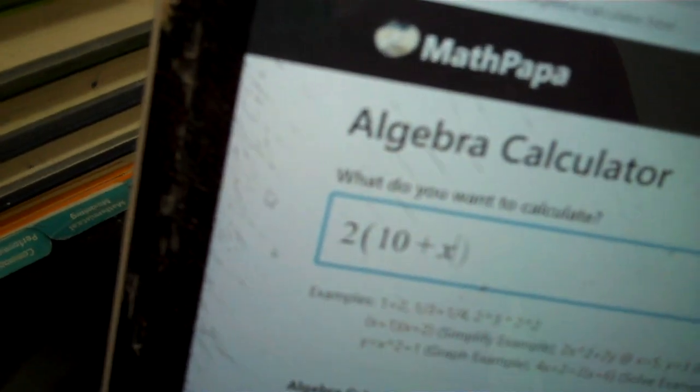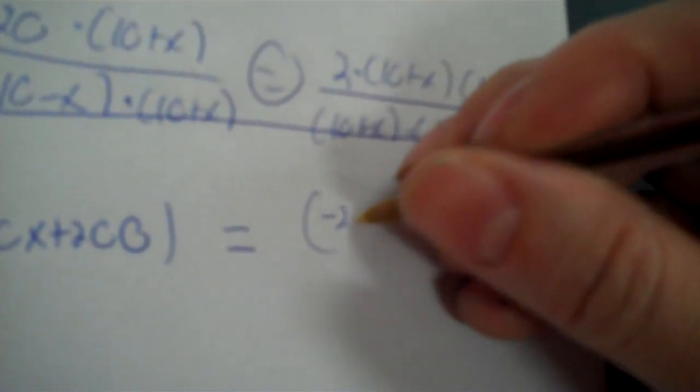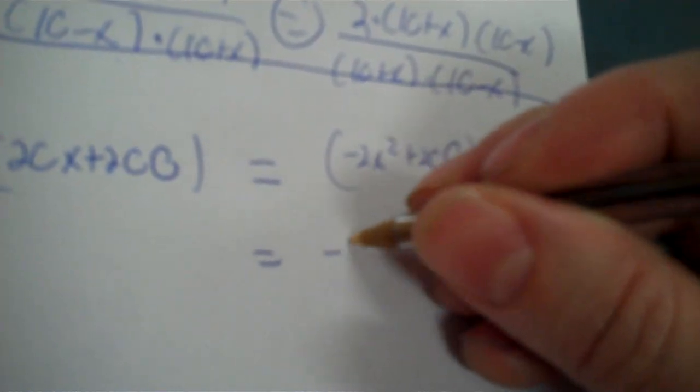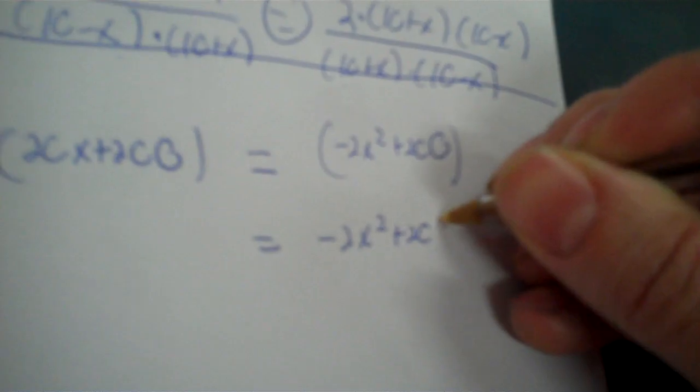Okay, so you have negative 2x to the second plus 200. Alright, so this side is set. This side, you combine your like terms. You have x, constant. So negative 20 and 20 adds to 0. That takes that out. 200 plus 200 is going to be 400.